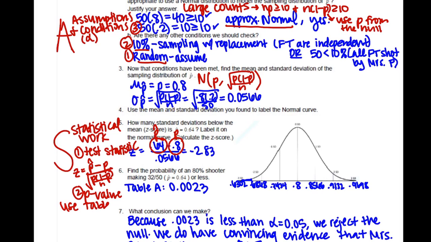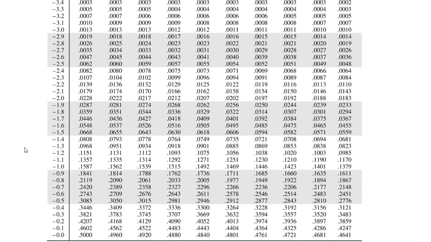And then to get the p-value, we can use table A or normal CDF. And so I use table A there, but we'll show you how to do that if you forgot. So we're looking for our z-score of negative 2.83. Here's negative 2.8, and 0.0023. And then we got our p-value from there.